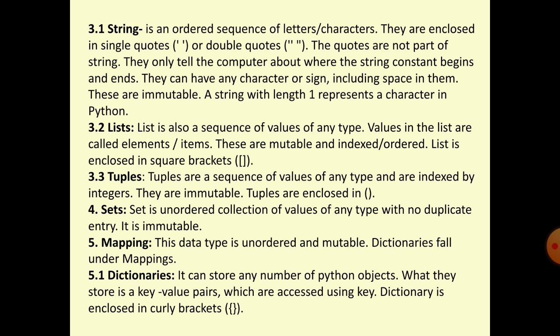A set is unordered. A set is an unordered collection of values of any type with no duplicate entries. It is immutable. Each value in the set must be unique. You cannot store repeated values in the set.